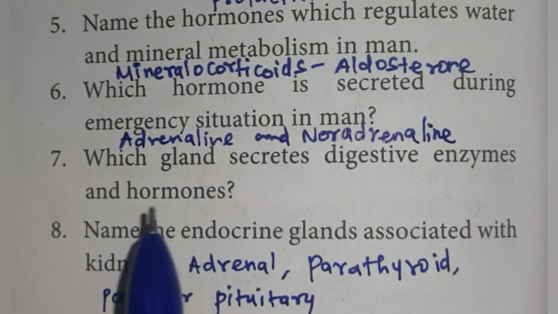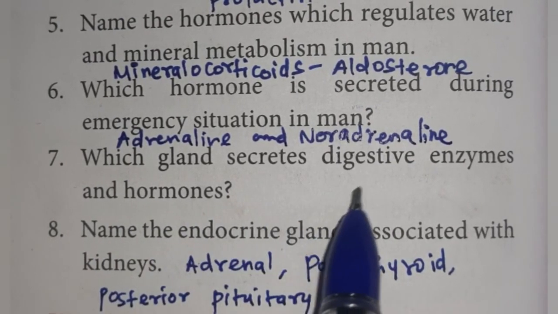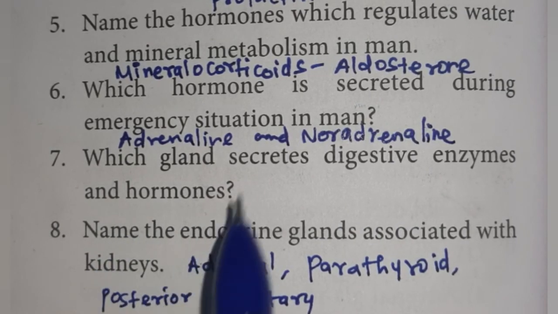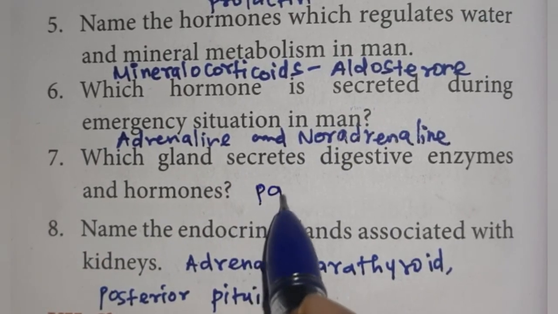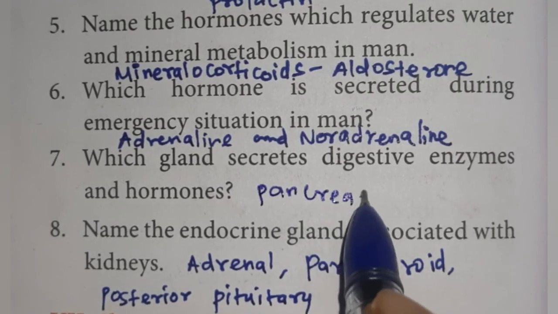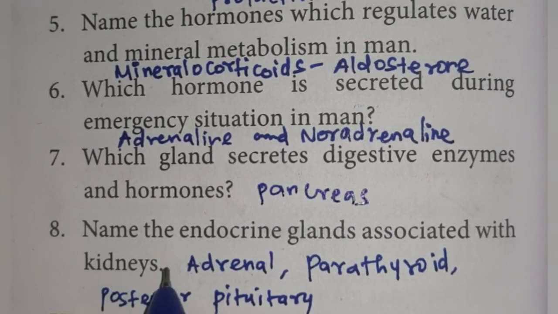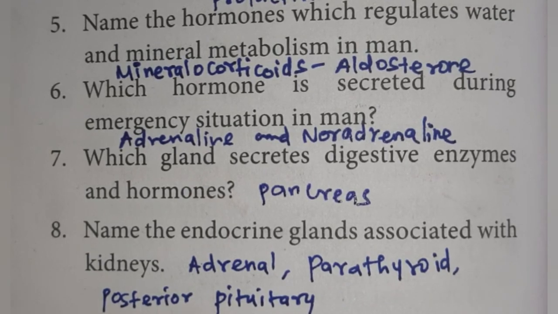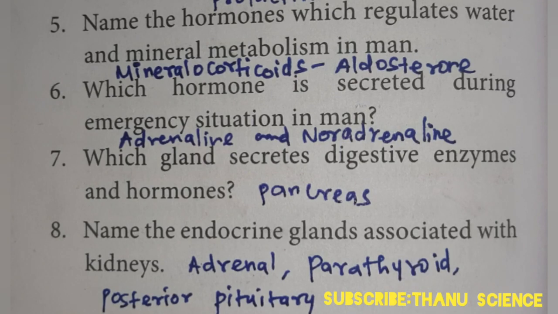Seventh one, which gland secretes digestive enzymes and hormones? Pancreas. Eighth one, name the endocrine glands associated with kidneys. Adrenal gland, parathyroid gland, posterior pituitary gland.